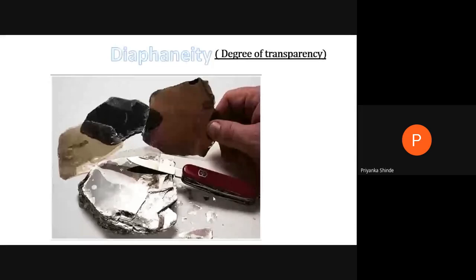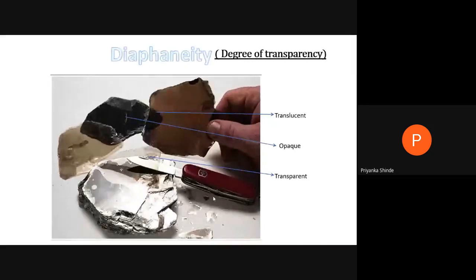So here there are three types of diaphanity: transparent, translucent, and opaque. These are the three types of diaphanity. We'll see one by one what is meant by transparent, translucent, and opaque.